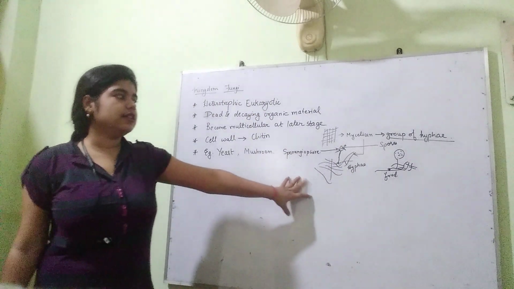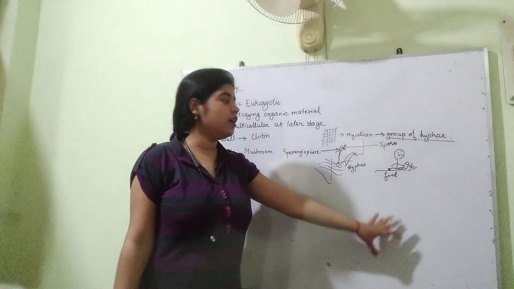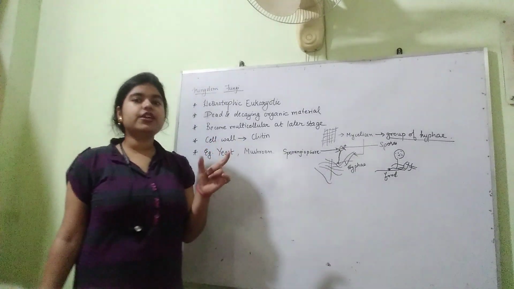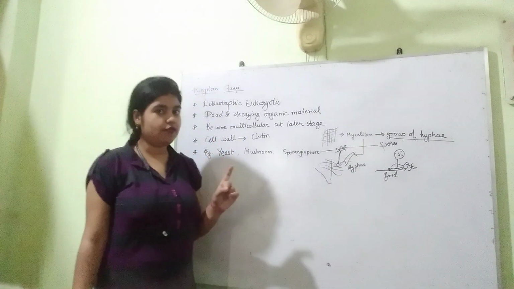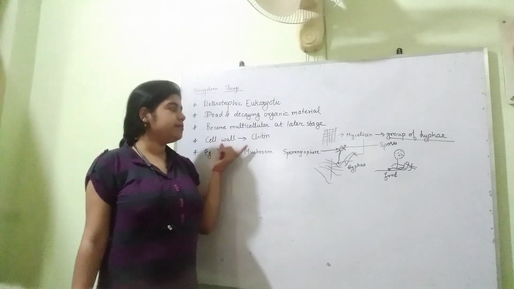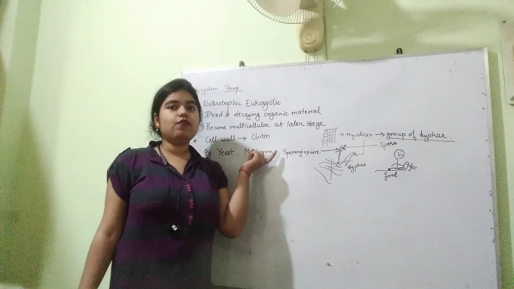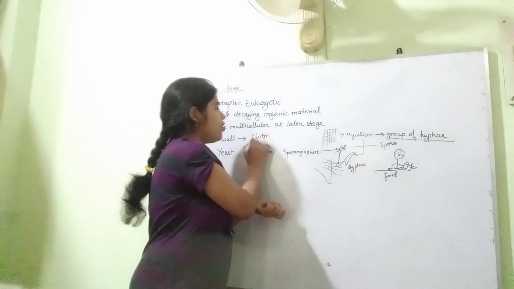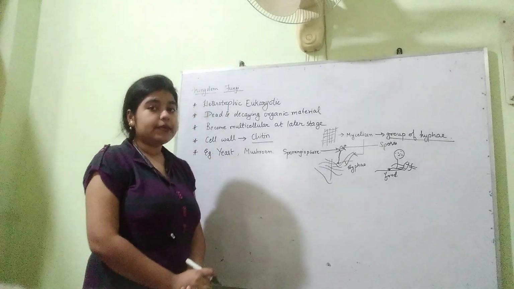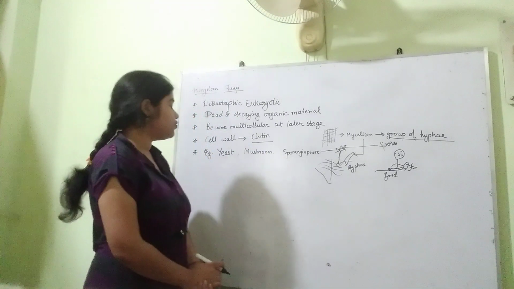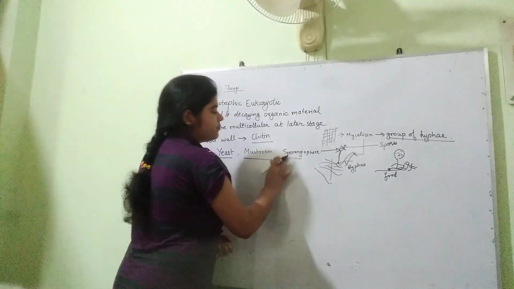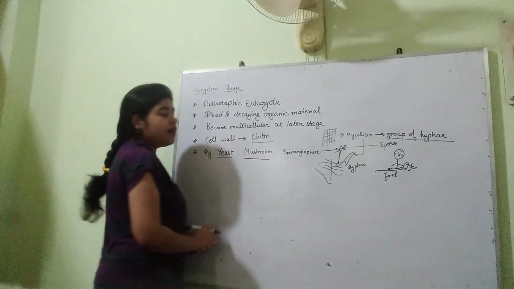So this is a fungi. This is a typical fungi, you can say. The cell wall. Fungi also consist of cell wall. I have mentioned it in my previous video also. Fungi is made up of cell wall, and that cell wall is made up of a material which is called chitin. Okay. Now what are the examples of fungi? The examples of fungi include yeast and mushroom.